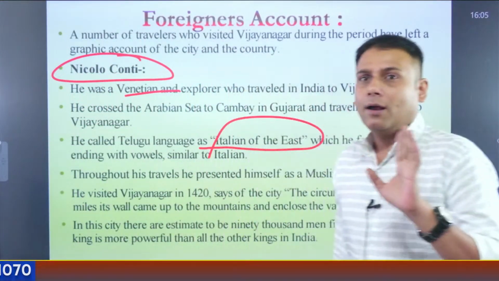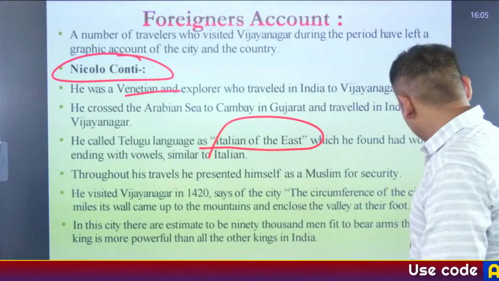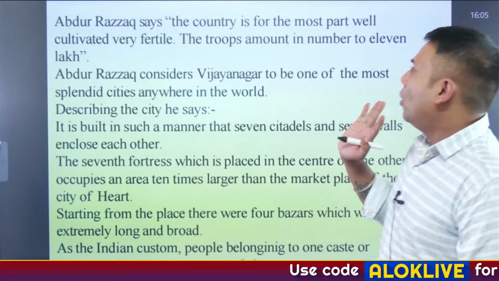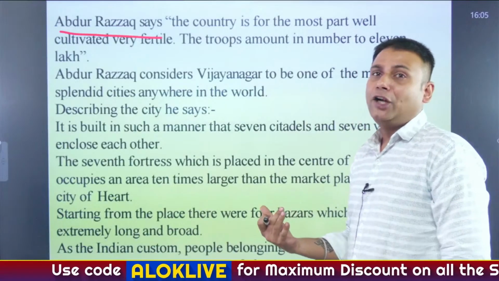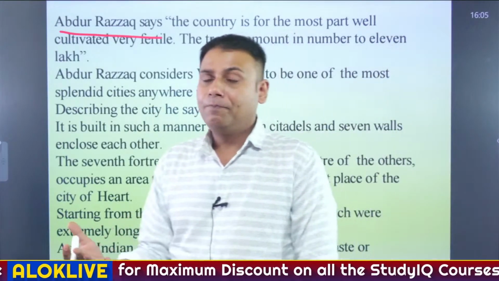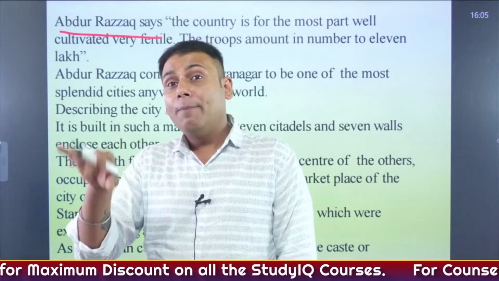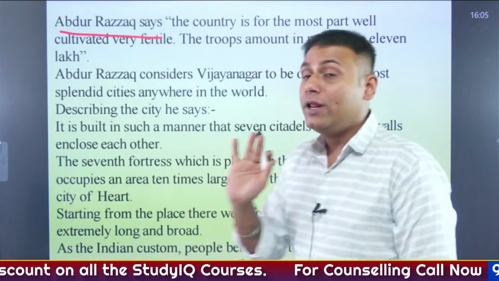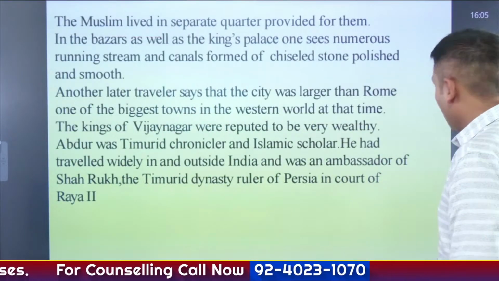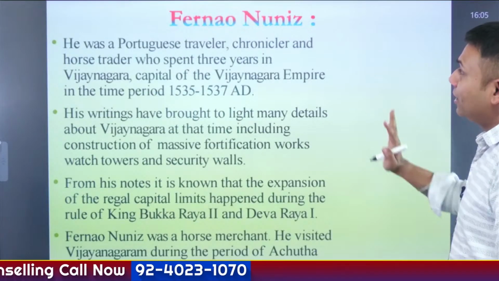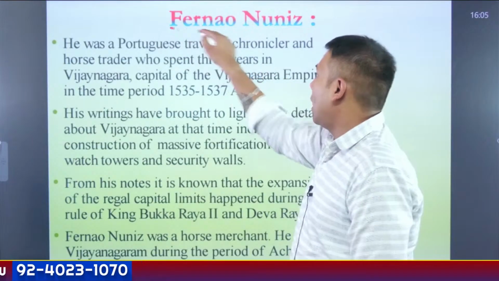Apart from this, remember Abdur Razak. He also has thrown light on the Vijayanagar Empire. Niccolo Conti, Abdur Razak, and Nuniz was the other person who has thrown light particularly on the rule of the Vijayanagar Empire. His name was Fernão Nuniz.